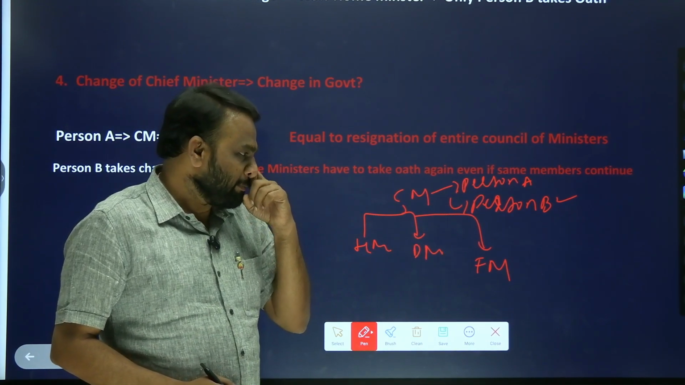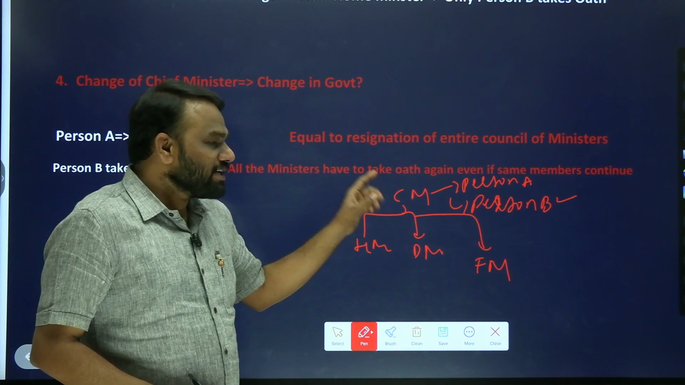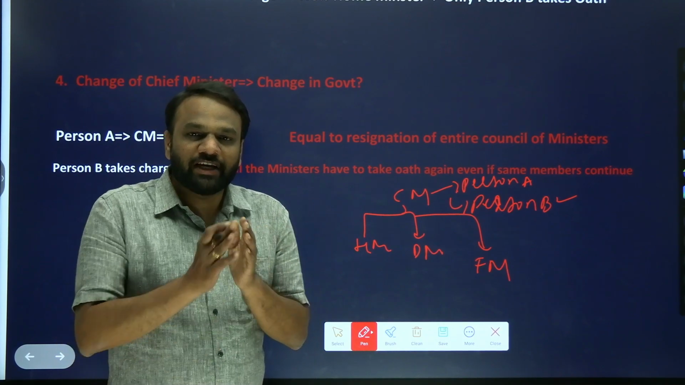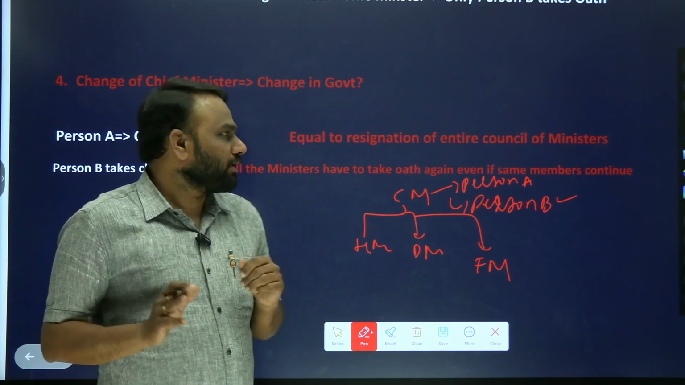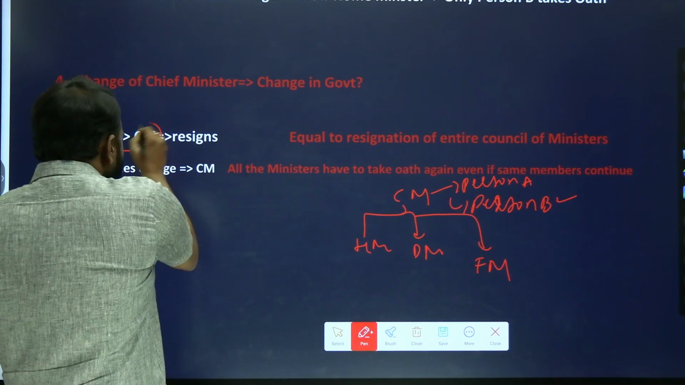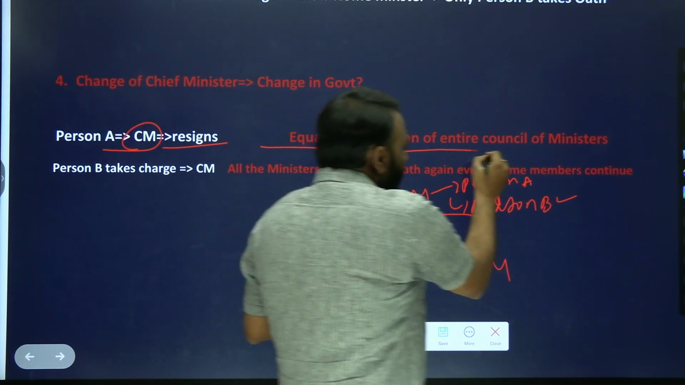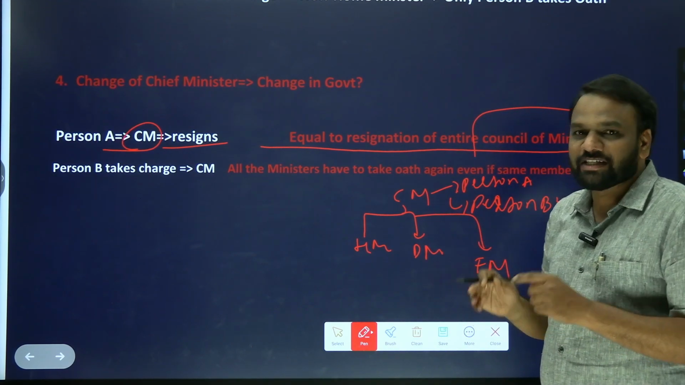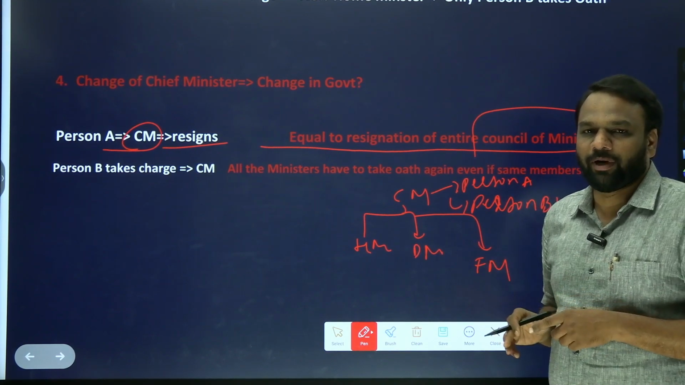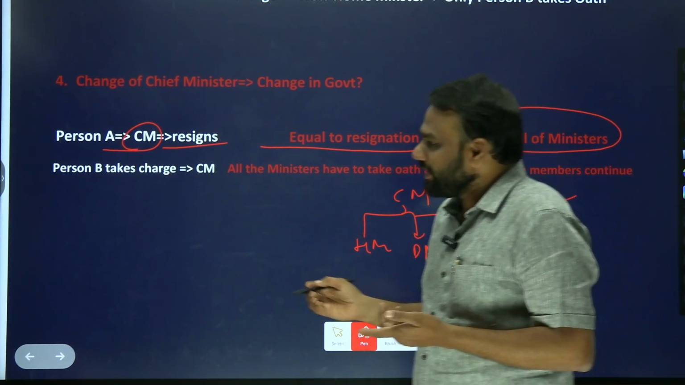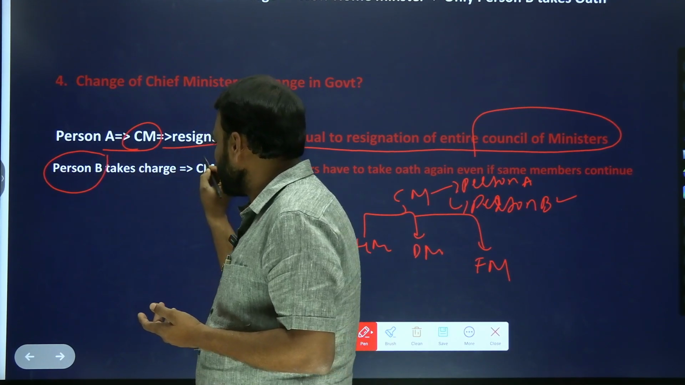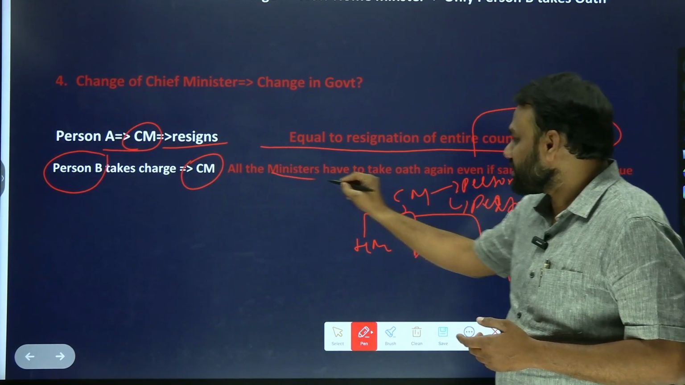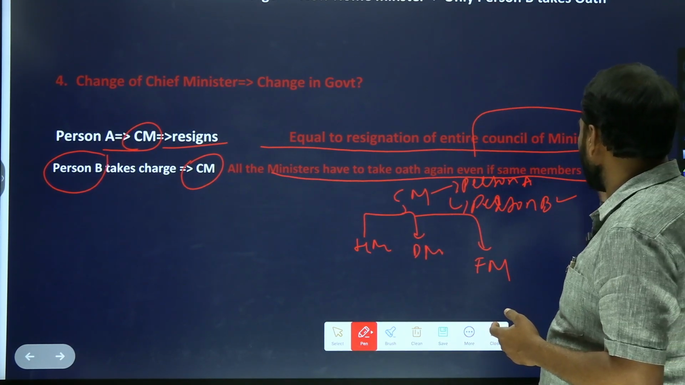But here lies the main problem. Whenever the chief minister resigns, it is equivalent to resignation of the entire council of ministers. Very important. So when the CM resigns, it is equal to resignation of the entire council of ministers. It means when the CM resigns, it is equivalent to the fall of the government. So when a new person takes charge, let us assume person B takes charge and becomes CM, all the ministers have to take oath again, even if the same members continue.